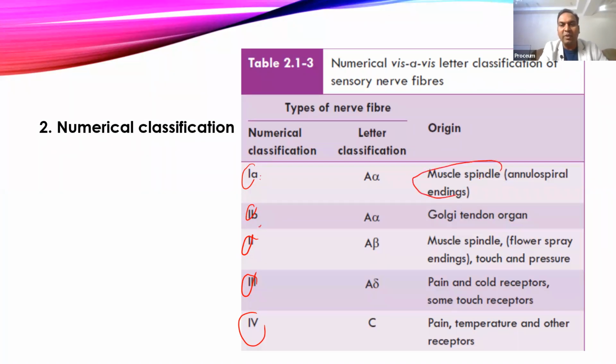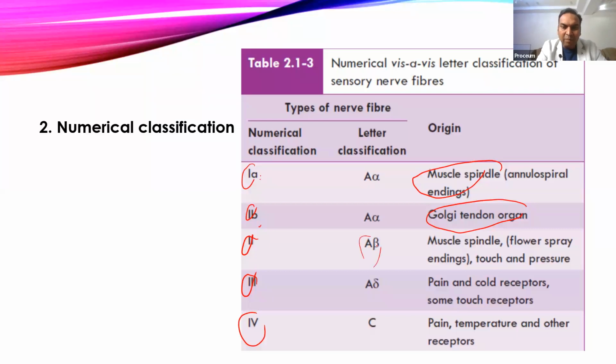1A fibers go from the muscle spindle, and type 1B fibers are sensory fibers that go from the Golgi tendon organ. So 1A carries sensation from the muscle spindle, and 1B carries fibers from the Golgi tendon organ, and these both are responsible for the proprioceptive sensations of the muscles, and this has to be conducted very fast. That's why they are carried by 1A and 1B, or alpha fibers, because they are one of the fastest fibers. So when you are doing any action, during that action, immediately information should go to the brain. That's why these are conducted very fast.